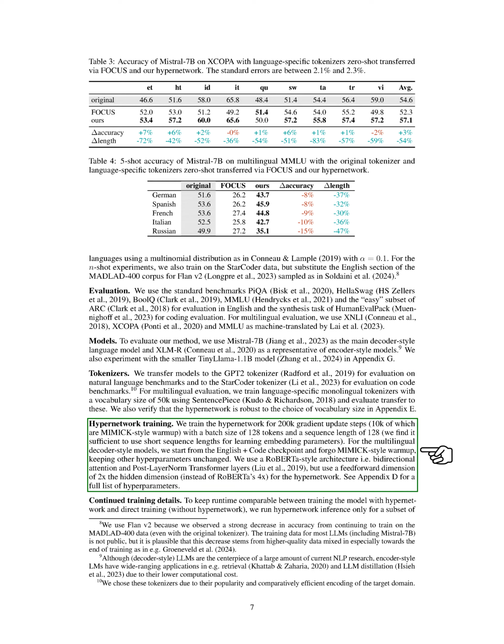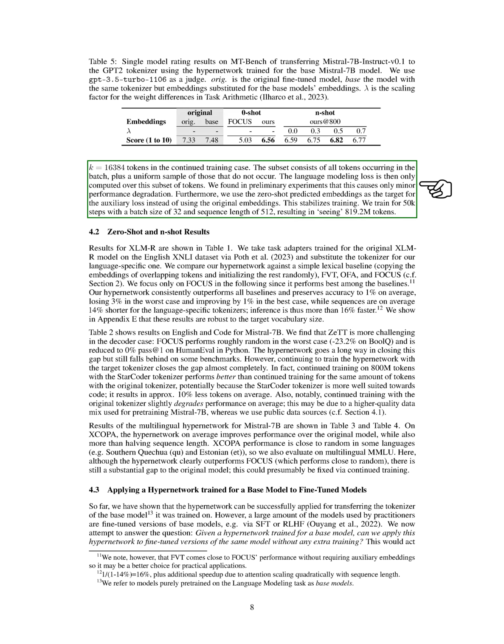In hypernetwork training, we train for 200K gradient update steps with a batch size of 128 and a sequence length of 128 tokens. We use a RoBERTa-style architecture with bidirectional attention and post-layer norm transformer layers. We continue training by running hypernetwork inference for a subset of tokens to keep runtime comparable. We train for 50K steps with a batch size of 32 and a sequence length of 512.